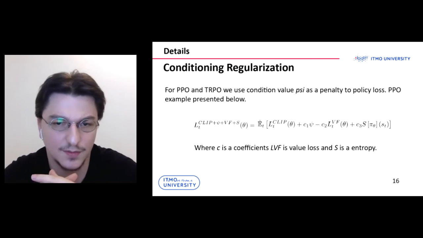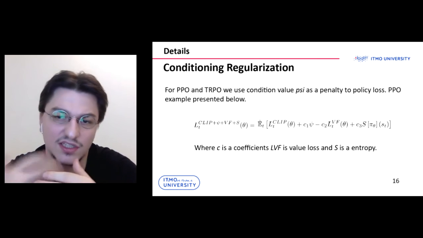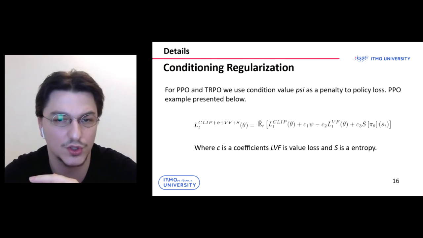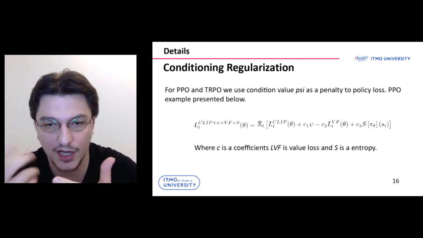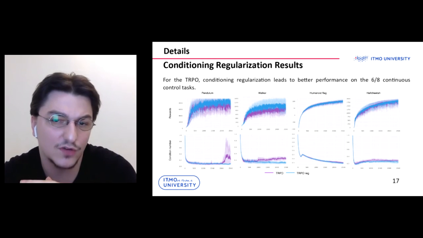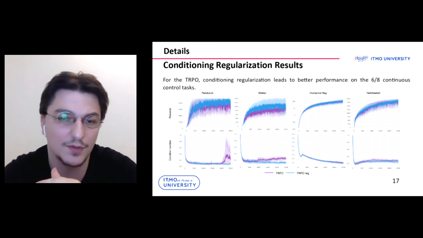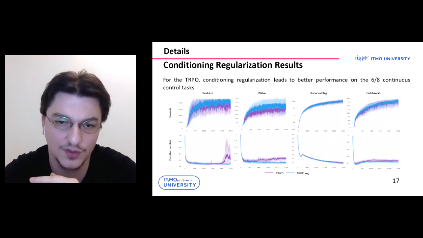To regularize the policy, we simply use the value of the conditioning as a penalty. The slide presents a PPO total loss with the added value psi to the surrogate policy loss. We conduct experiments of the regularization techniques on the PPO and TRPO algorithms. We optimized agents over 5 million time steps.